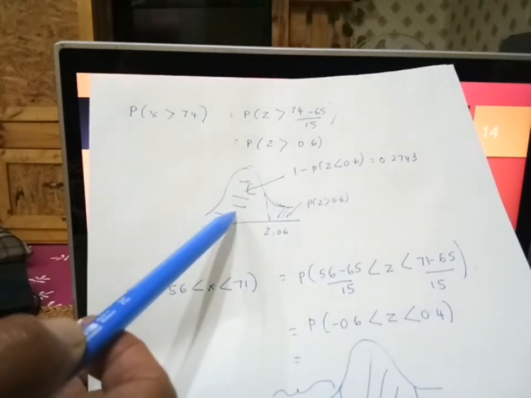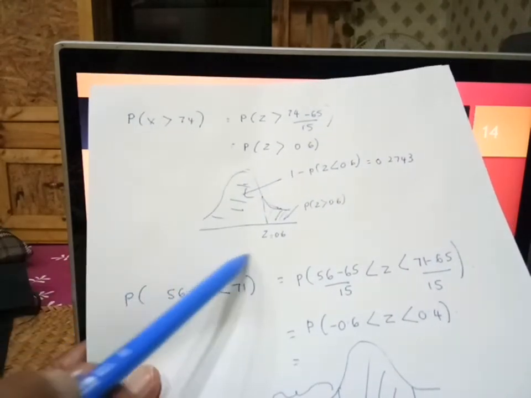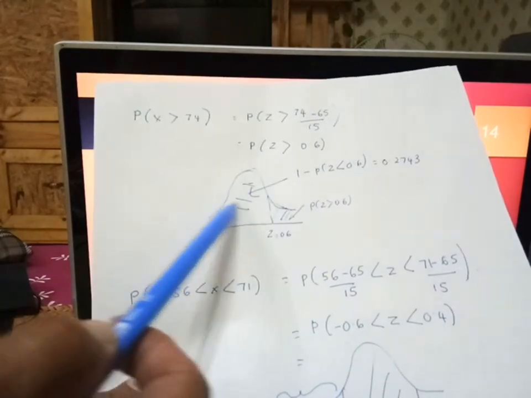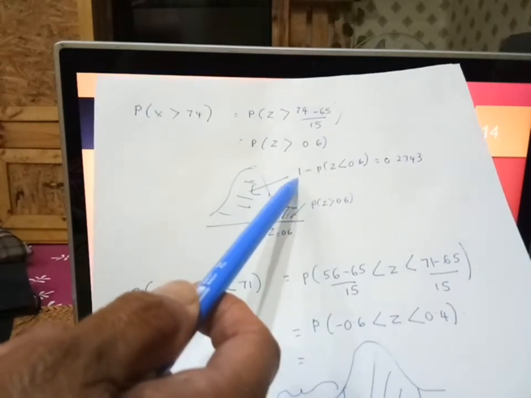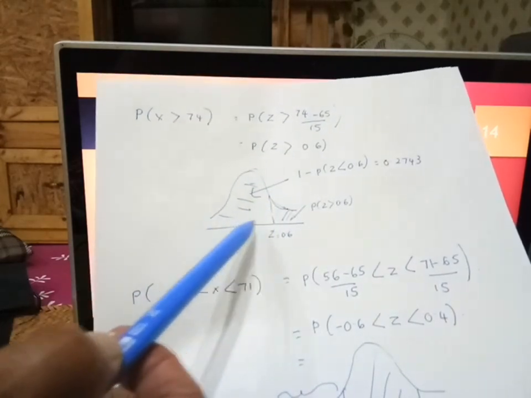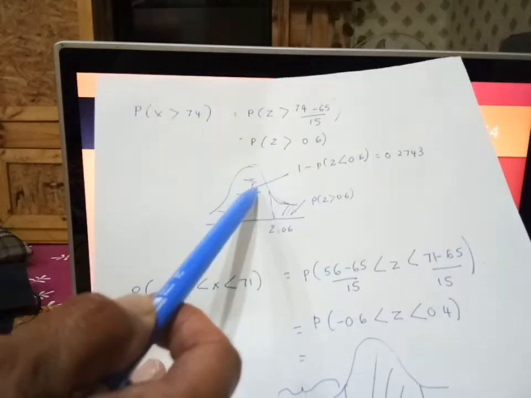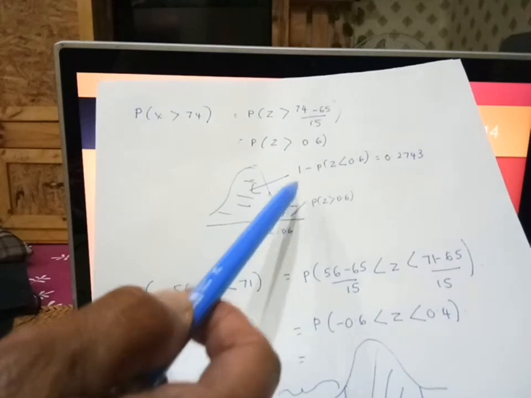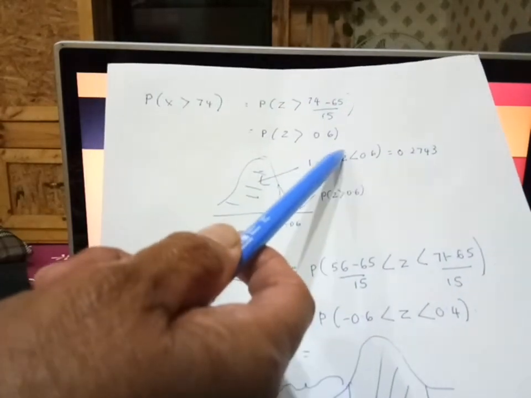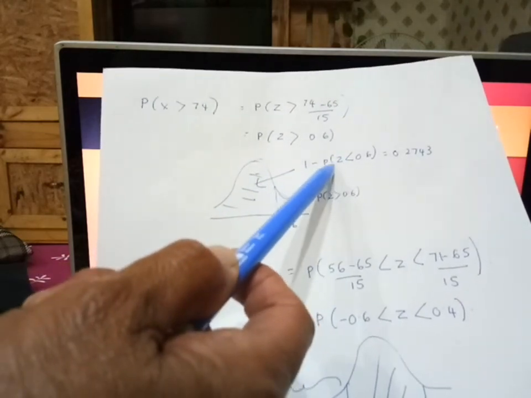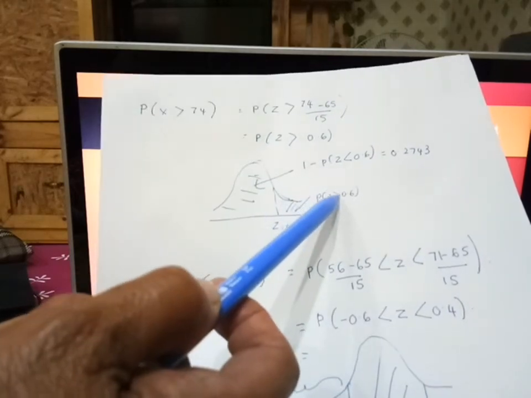Semua yang less than. So kalau kita nak cari probability ni, semua ni adalah 1. 1 tolak probability yang di sini. So baru dapat probability ni. Jadi kita kena cari probability 1 tolak probability Z less than 0.6, sebab kawasan ni adalah Z less than 0.6. Yang ni tengok pada table. So 1 minus daripada jawapan yang table dapat answer ni. Macam tu. Okay, untuk Z greater than 0.6.